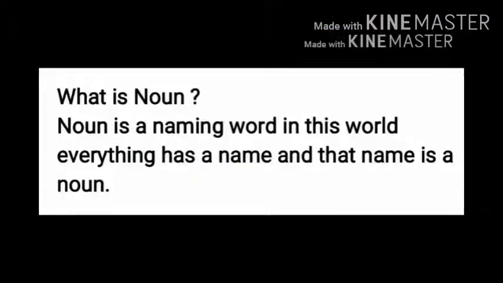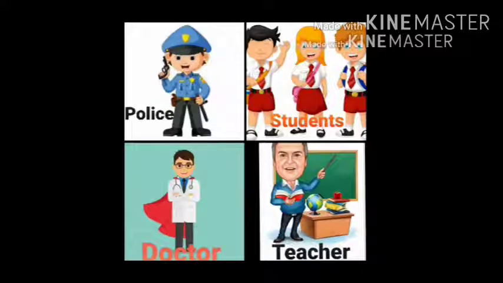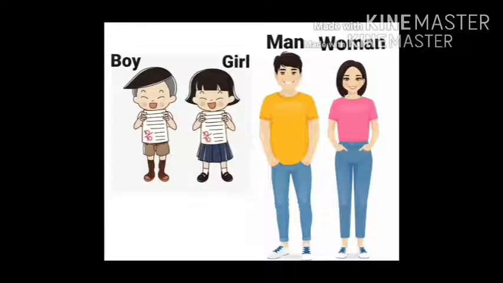What is noun? Noun is a naming word. In this world, everything has a name, and that name is a noun. Look at this picture. What do you see? A police, students, doctor, teacher, a boy, girl, man, and a woman. These are names of different people. These names are noun.